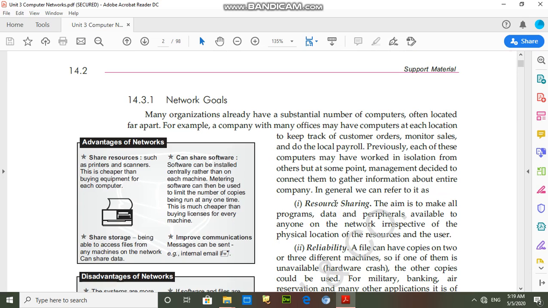In the second way, only one printer is shared by all computers. In that case, we use the printer as a shared resource, and we can take a printout from any computer. This is the benefit of networking.